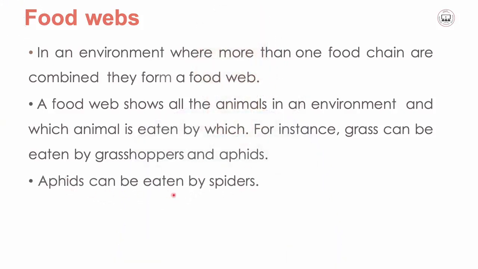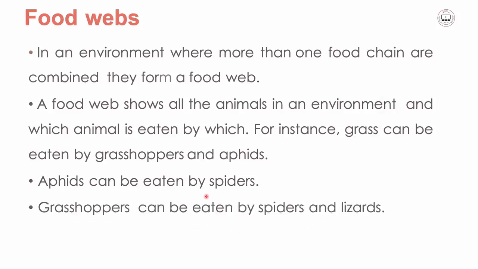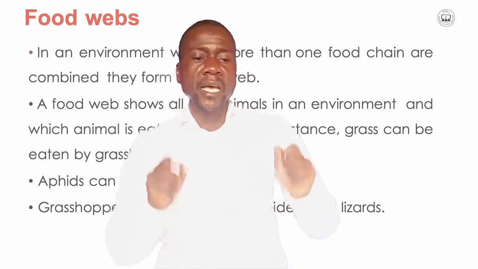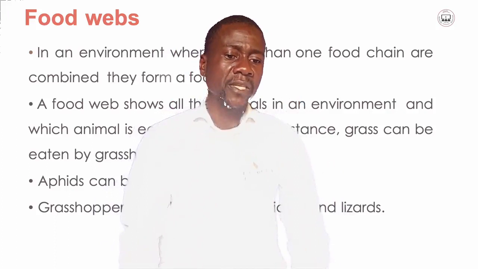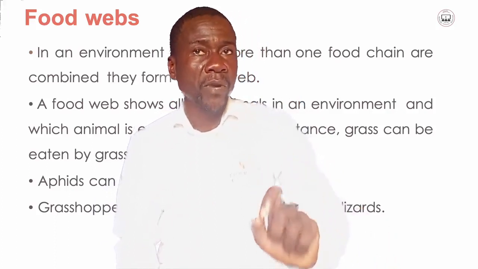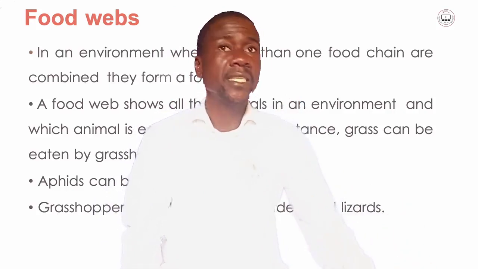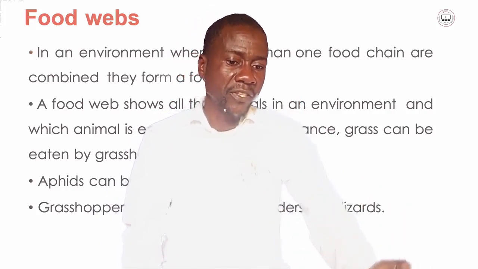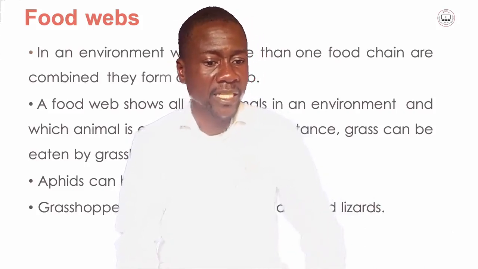Now, aphids can be eaten by spiders. If aphids can be eaten by spiders, we may also say grasshoppers can be eaten by spiders and lizards. So in this food web, even if grasshoppers feed on the grass and aphids also feed on the grass, we may also see that spiders can eat aphids, and at the same time the same spiders can also eat